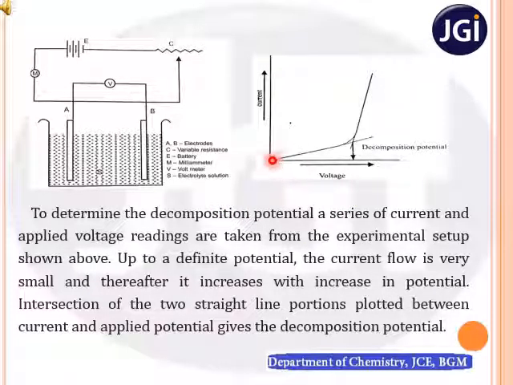it is evident that up to a definite potential, the current flow is very small, and thereafter it increases with increase in the potential. It means in the graph we have two segments, one is the horizontal and another one is the vertical. When you extrapolate these two lines, you will get an intersection point. That intersection point is called as decomposition potential.